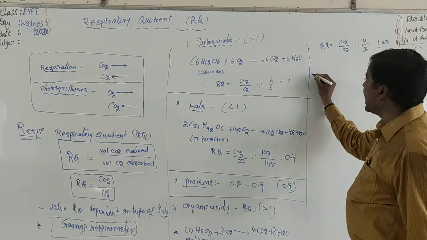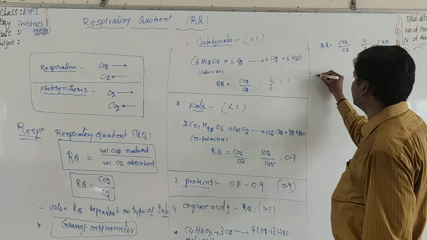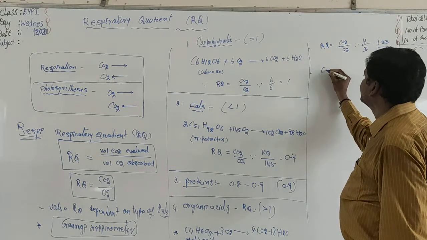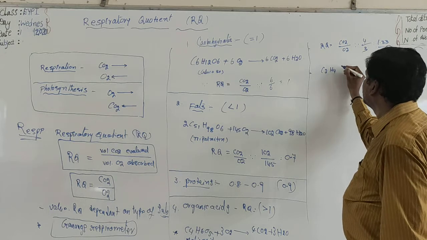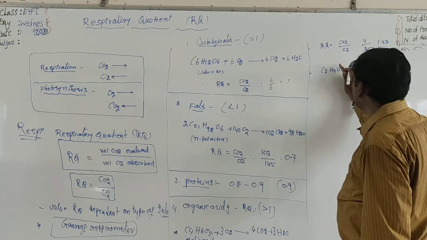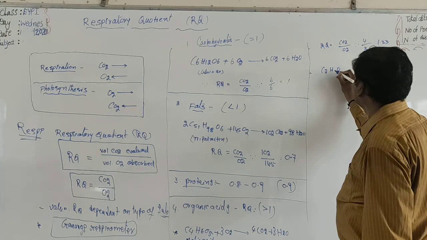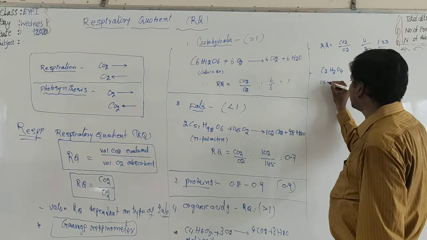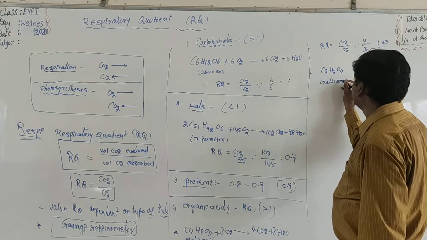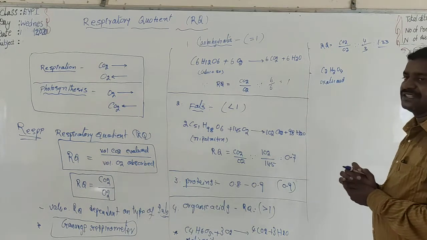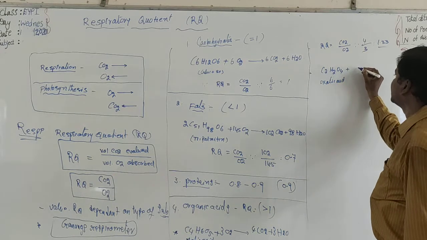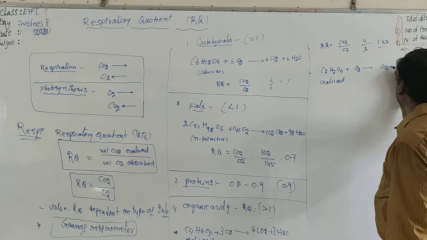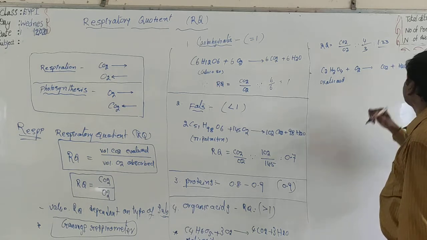Now coming to another organic acid, oxalic acid. Oxalic acid, C2H2O4. This is oxalic acid. Now coming to the reaction, oxalic acid plus O2 gives CO2 plus H2O.